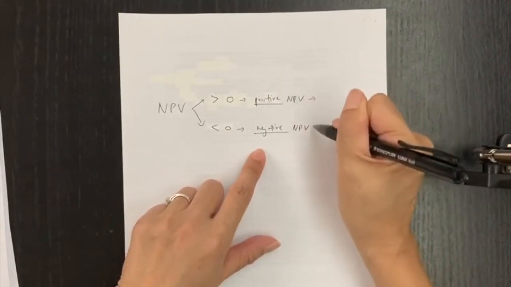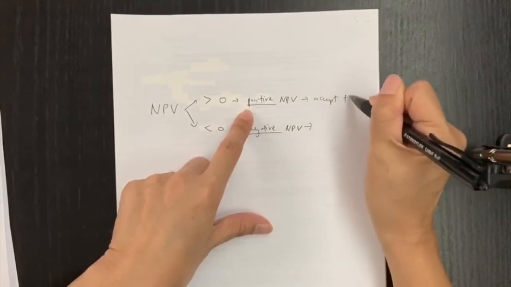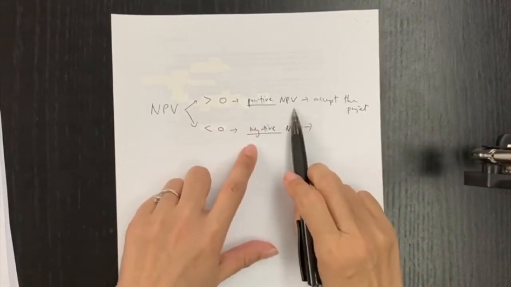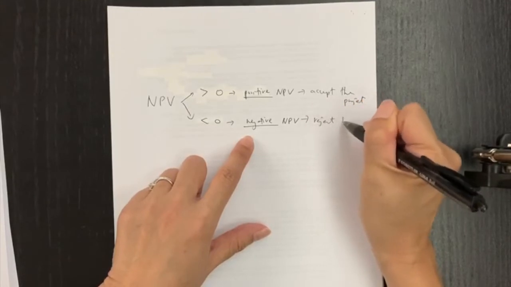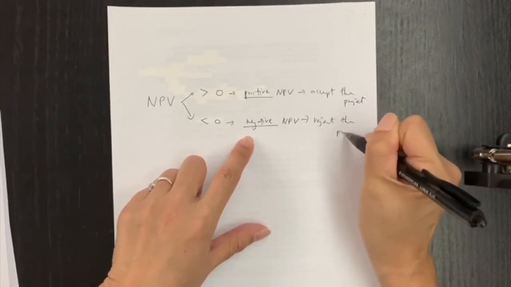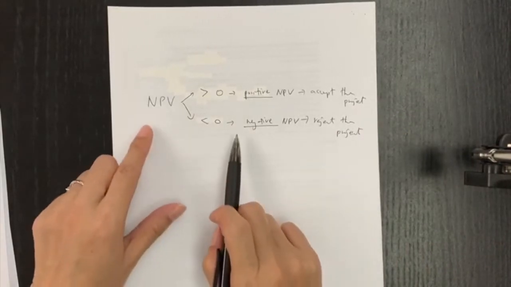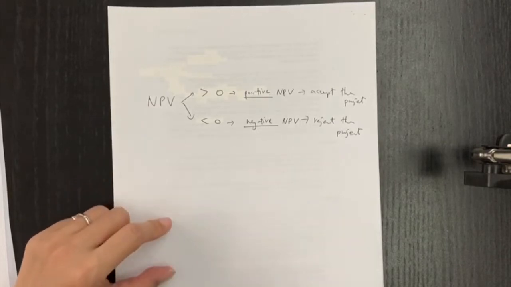So what is our action? We will accept the project if the net present value is positive. However, we reject the project when we get a negative net present value. And this is how we use net present value to do capital investment appraisal.